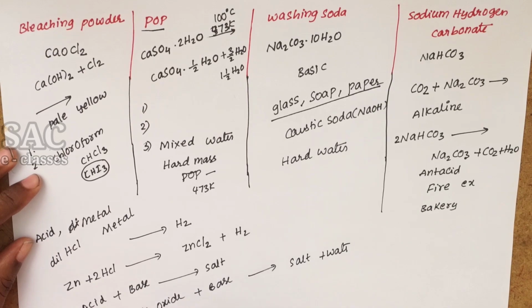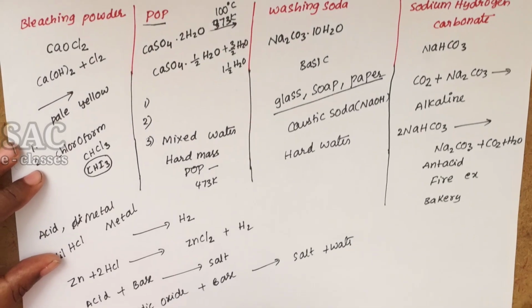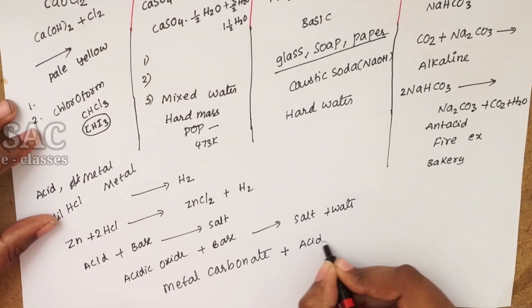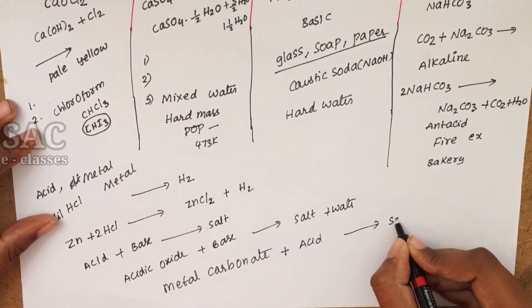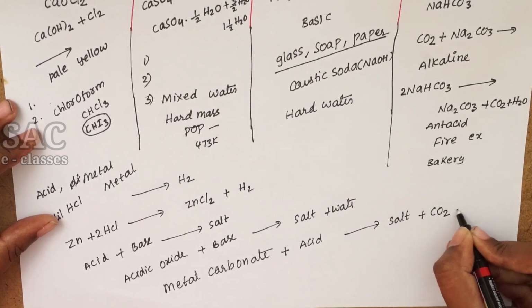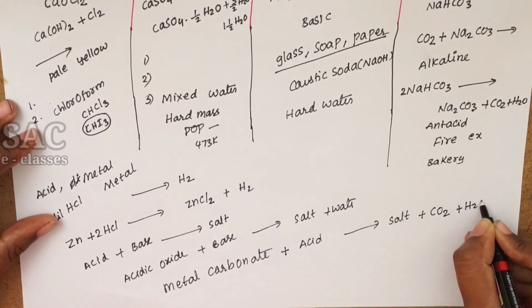Whenever metal carbonates react with an acid, they give the corresponding salt, carbon dioxide and water.